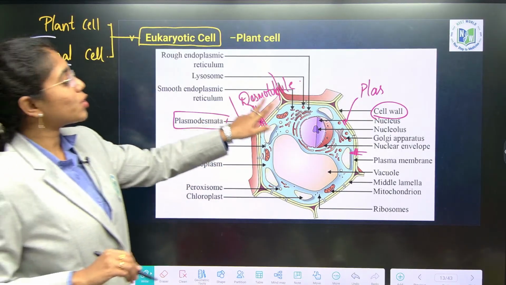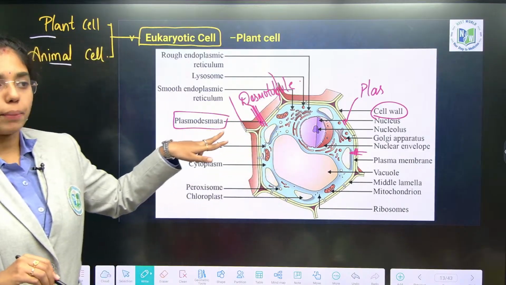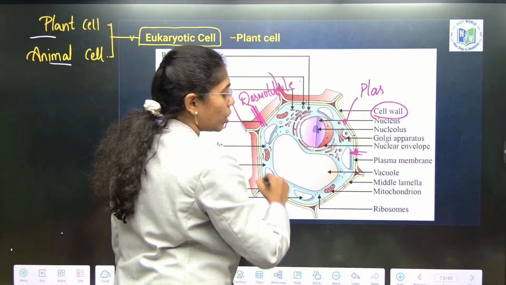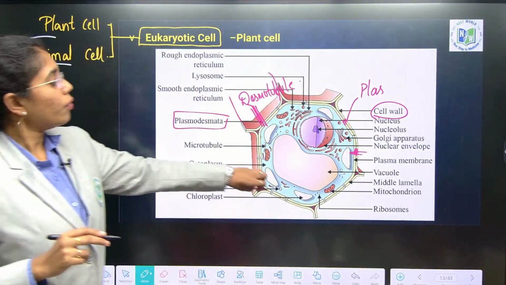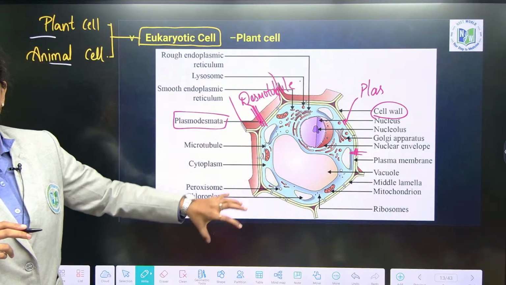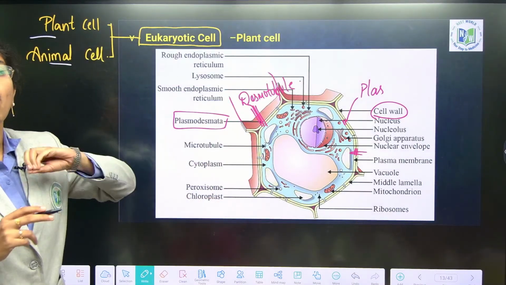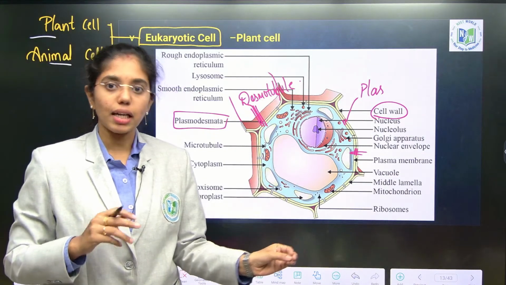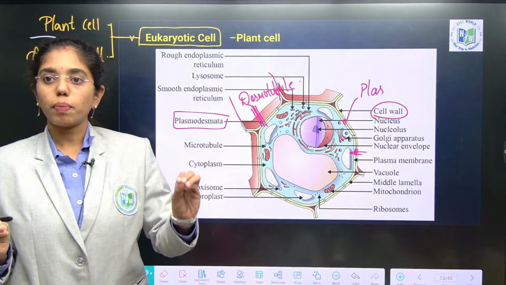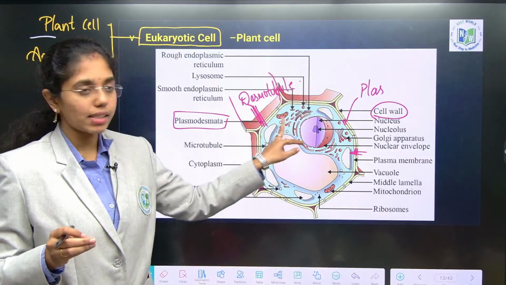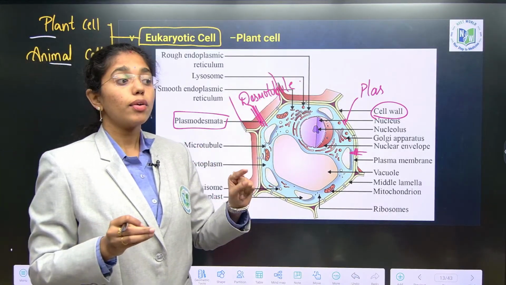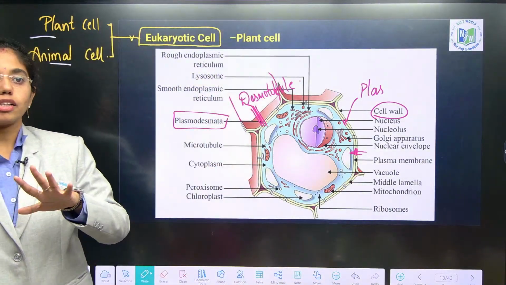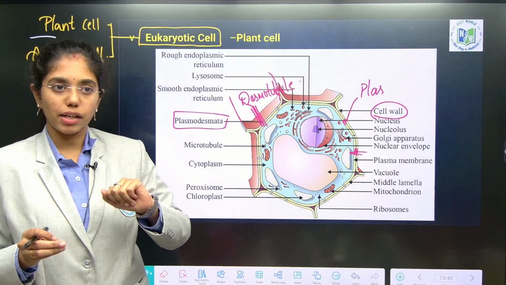Next to the cell wall you will have the cell membrane. Outermost boundary is the cell wall, and next to it is the cell membrane. Now cytoplasm is the main arena of all cellular activities. That is common in a prokaryotic cell and in a eukaryotic cell. But then you can see active compartmentalization. In a prokaryotic cell there is no active compartmentalization of cytoplasm.